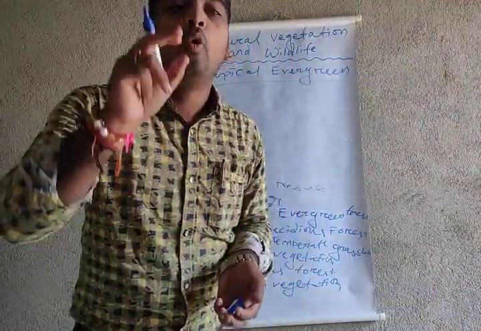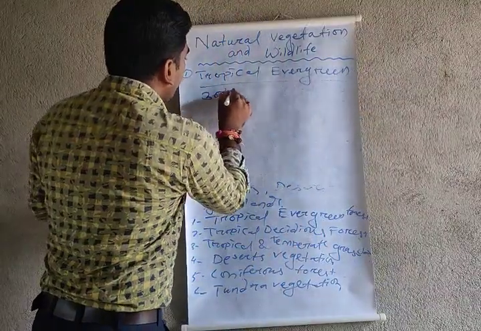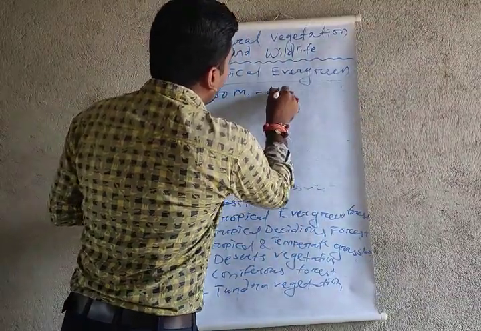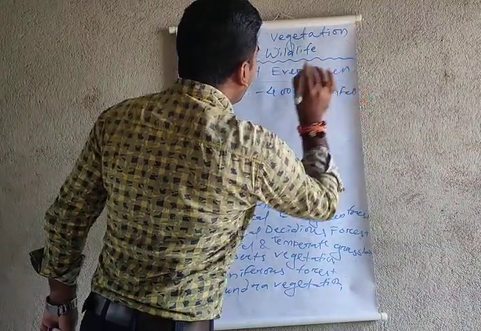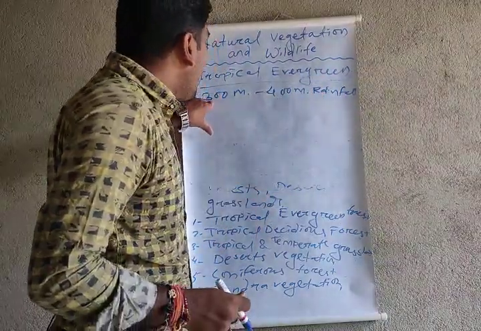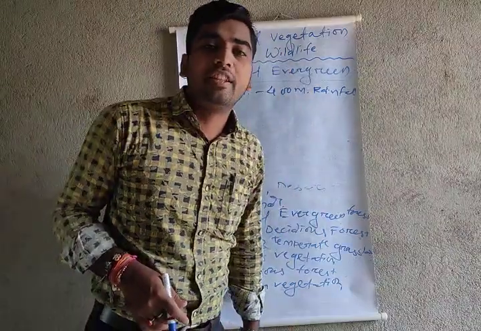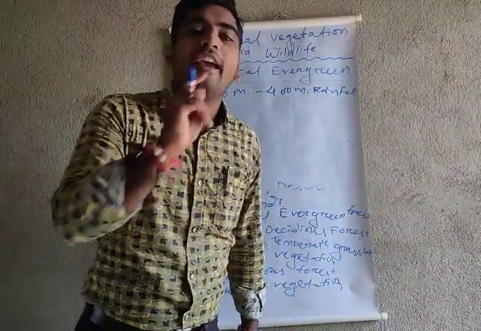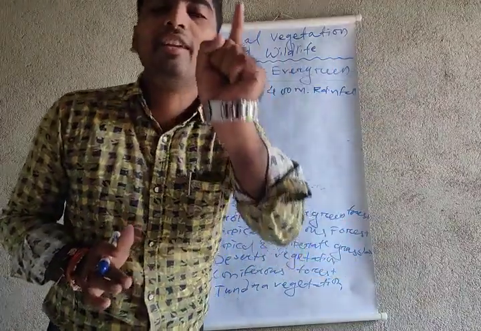The area that gets the highest rainfall, from 300 to 400 of rainfall. In this area we get natural vegetation heavily, and the whole forest area always looks green.